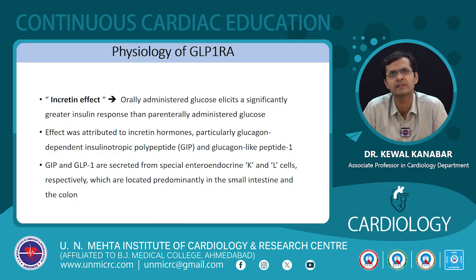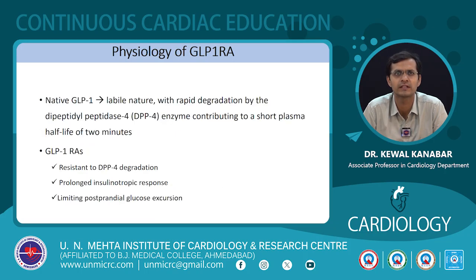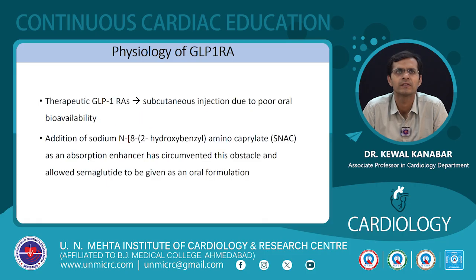The incretin effect is that orally administered glucose exerts a greater insulin response than parenterally administered glucose, particularly because of the incretin hormones, which include GIP and GLP-1. GIP is secreted by K cells, and GLP-1 is secreted from the L cells, predominantly located in the distal small intestine and the proximal colon. The native GLP-1 is very labile and gets degraded by the DPP4 enzyme, but the GLP-1 receptor agonists are resistant to DPP4 degradation and have a prolonged response.